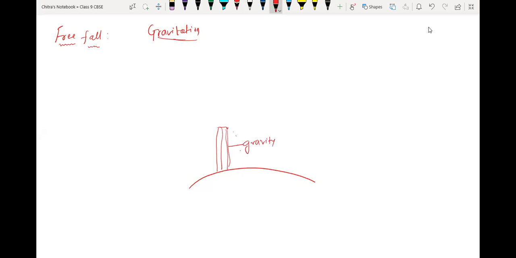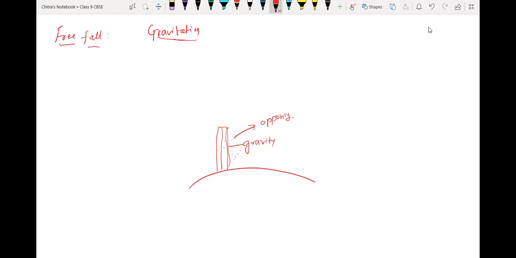But air particles are also present here, and they oppose the fall of the object. That means an opposing force is acting by the particles here.